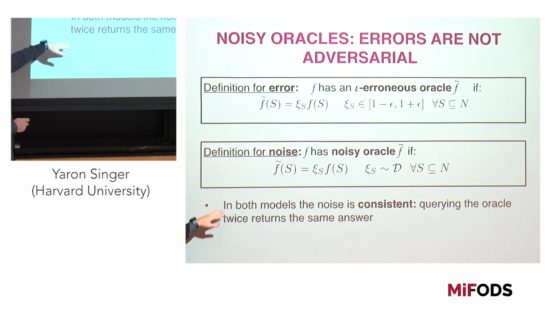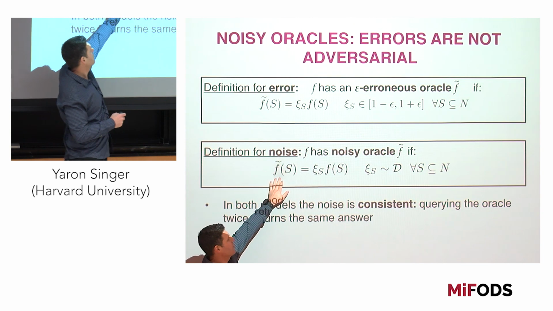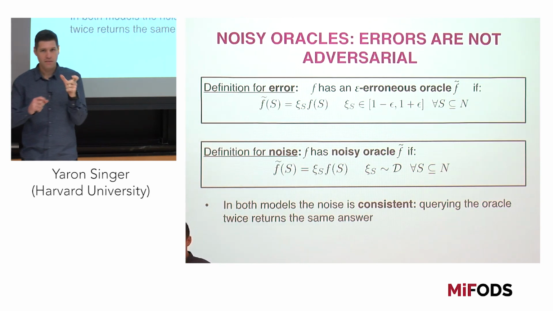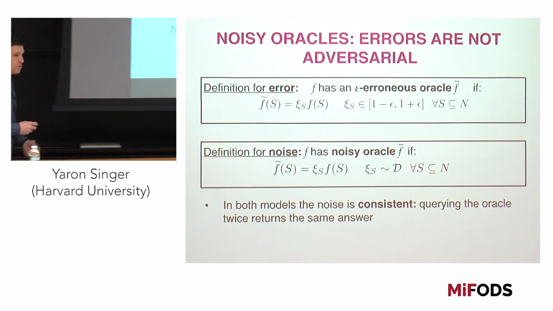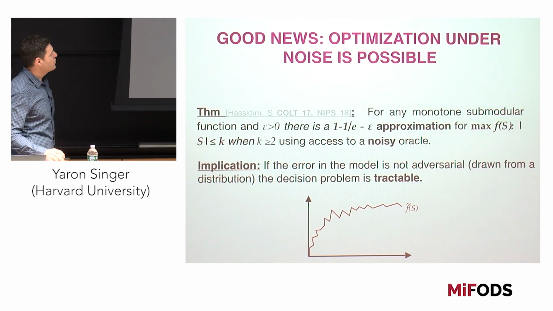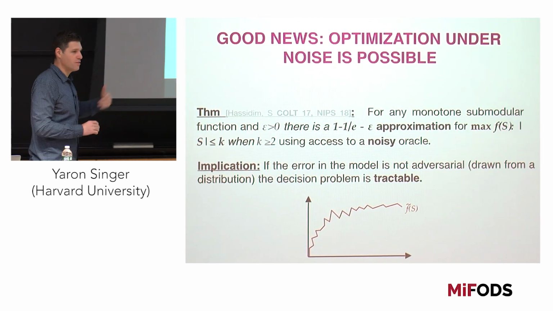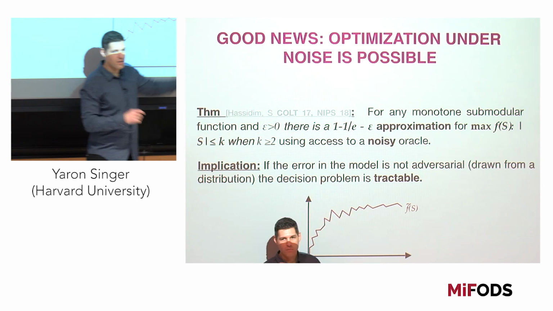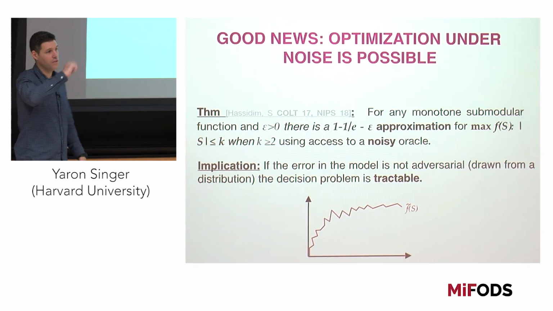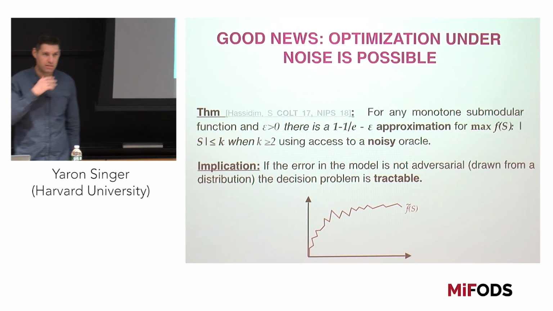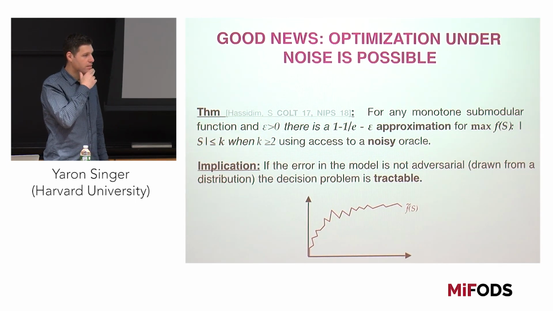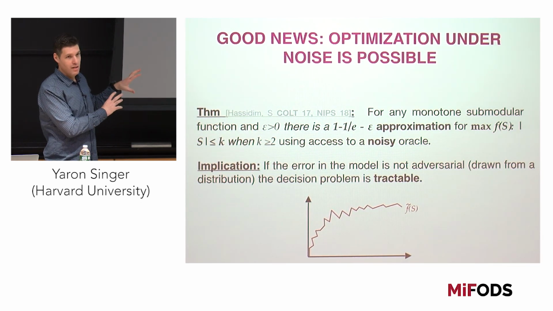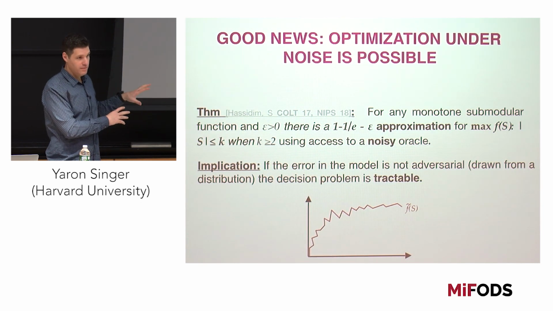In both cases, I'm saying that the noise is consistent, right? If I query this function multiple times, I'm going to get the same result. It's just that the error is drawn from some distribution, and it's not adversarially chosen. So there, you can actually show that you can recover the optimal guarantees for submodular optimization, whenever you have an approximate version of the submodular function, but this approximation is somehow a result of a distribution from a very broad class of distributions. Okay, so there are cases where you can get approximate submodular functions that work well, right?